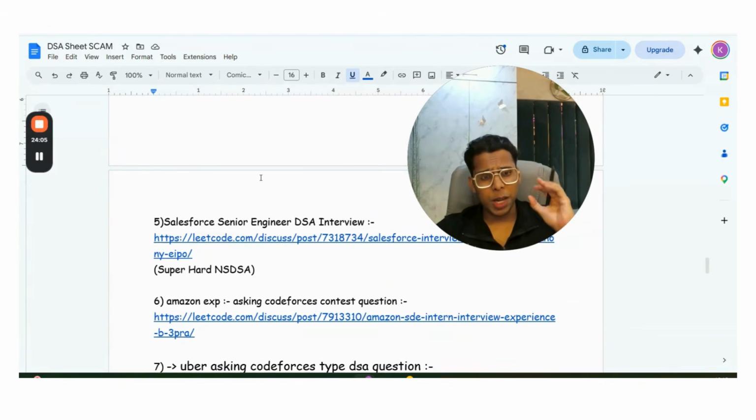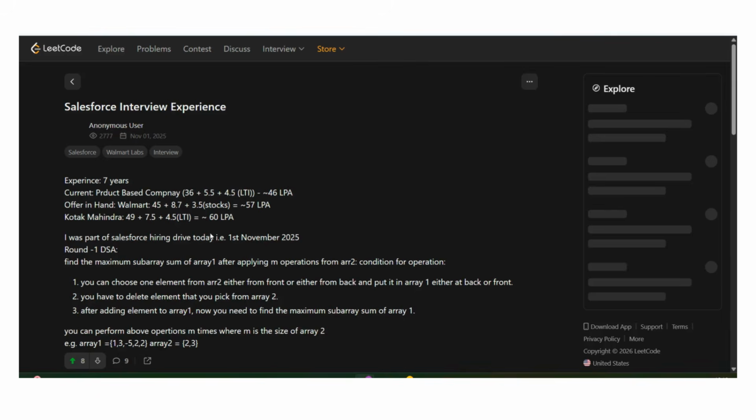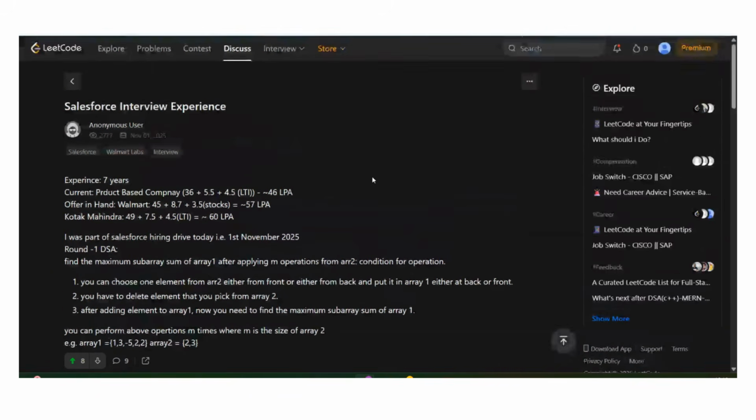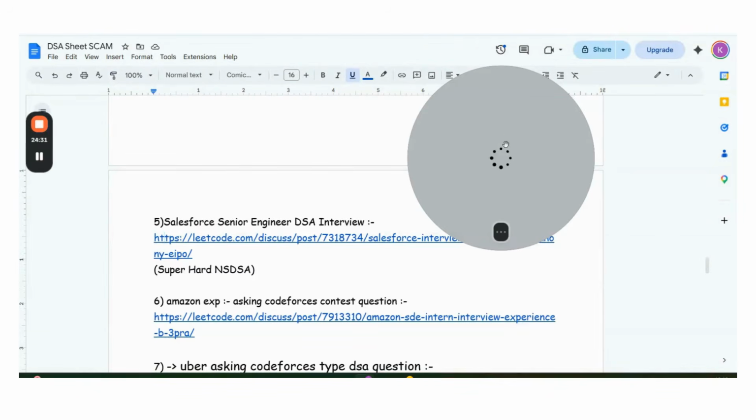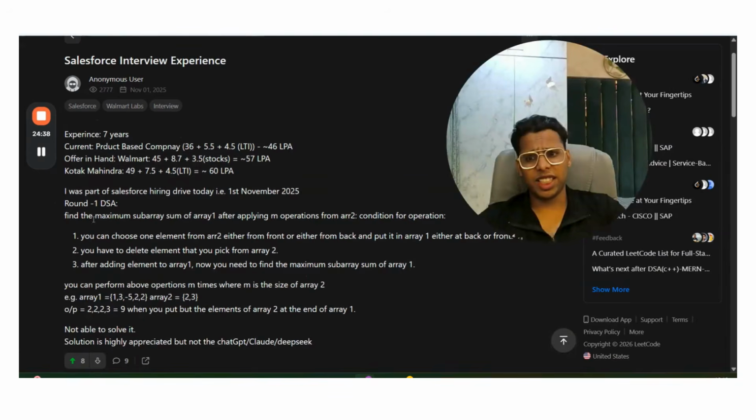Now, Salesforce senior engineer. Many people think that if you're trying for SD2, SD3 roles, they will ask you easy-level, standard DSA. Okay, let's see. For a 70 to 80 LPA role to a 7.5-year experienced engineer, what did they ask in Salesforce? Let's check. They asked for this Salesforce senior engineer role, 75 to 80 LPA, a very hard unseen DSA problem.